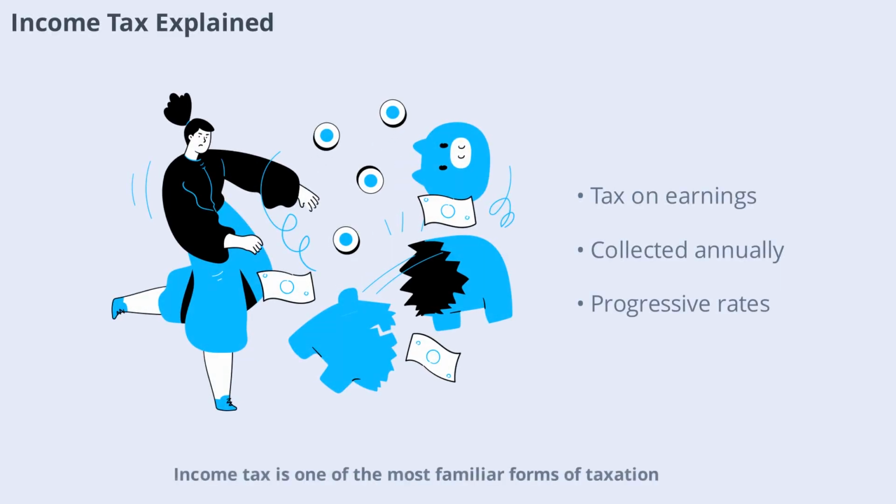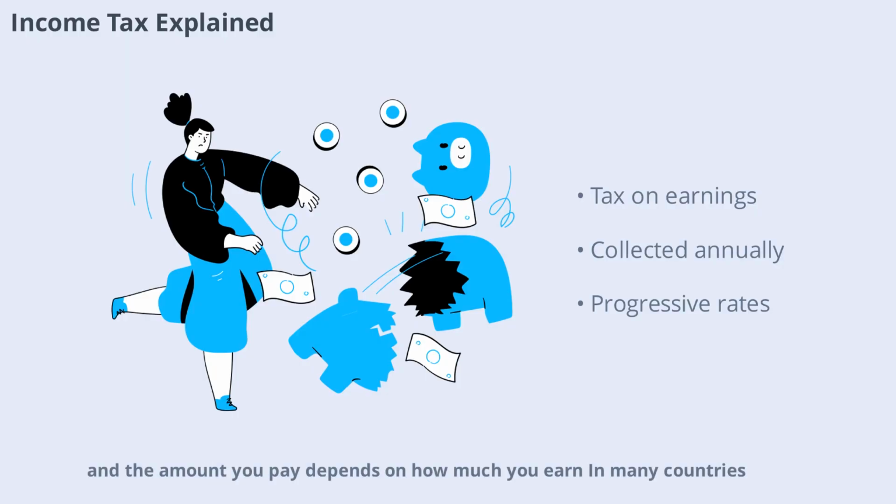Income tax is one of the most familiar forms of taxation. It's a tax on the money individuals and businesses earn. Governments usually collect income tax annually, and the amount you pay depends on how much you earn. In many countries, income tax is progressive, meaning higher earners pay a larger percentage of their income. This system aims to ensure fairness and help fund services that benefit everyone.